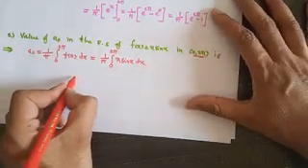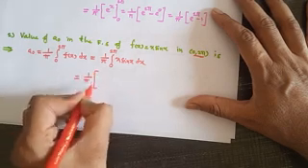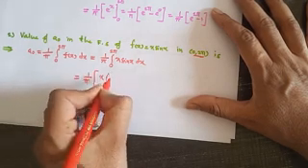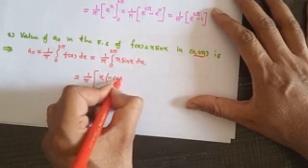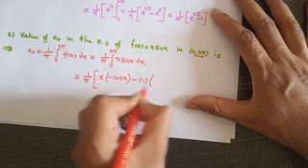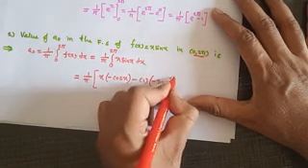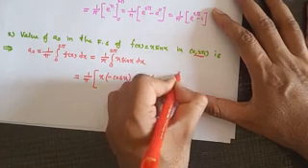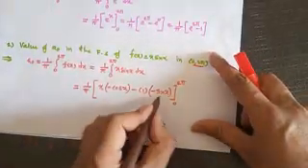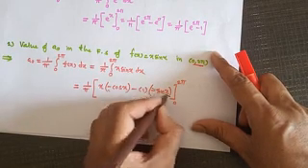With the help of the generalized by parts rule, integrate this. So x into integration of sin x is minus cos x, minus derivative of x which is 1, into integration of cos x which is sin x, from 0 to 2 pi. If I put the upper limit x equal to 2 pi, then this sin becomes 0.